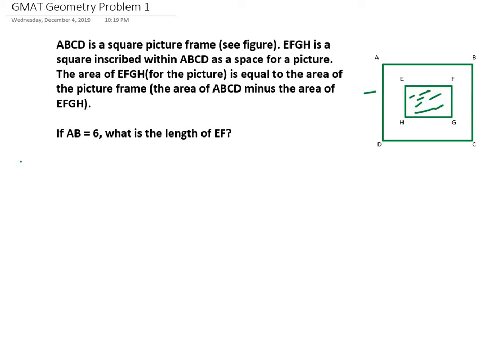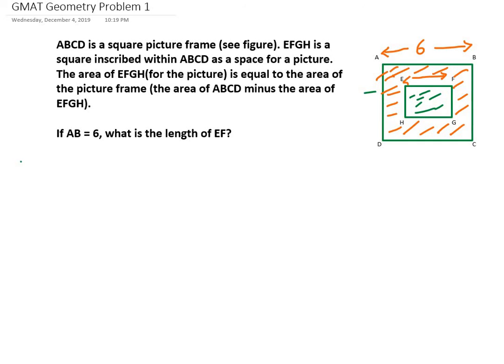Picture frame is basically, if I take a different color, then here the picture frame is. This all shaded portion is the picture frame. They have given that the area of EFGH is equal to the area of the picture frame. And we are given AB is equal to 6. This length is given to be 6. What is the length of EF? We have to find this length EF.